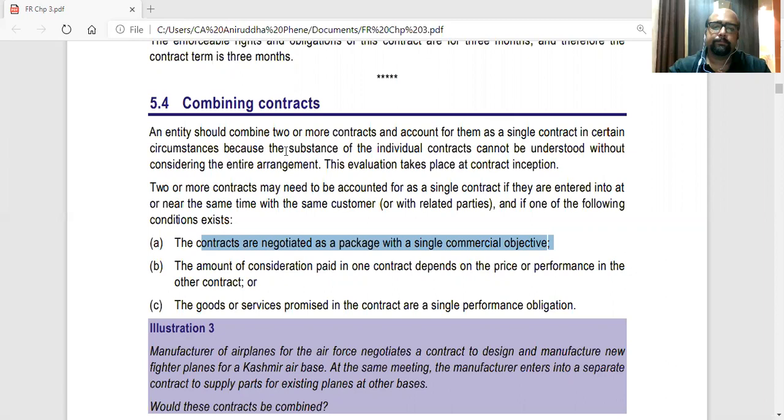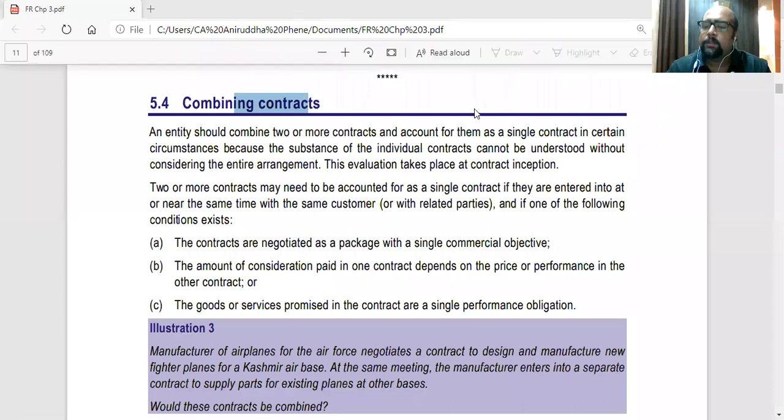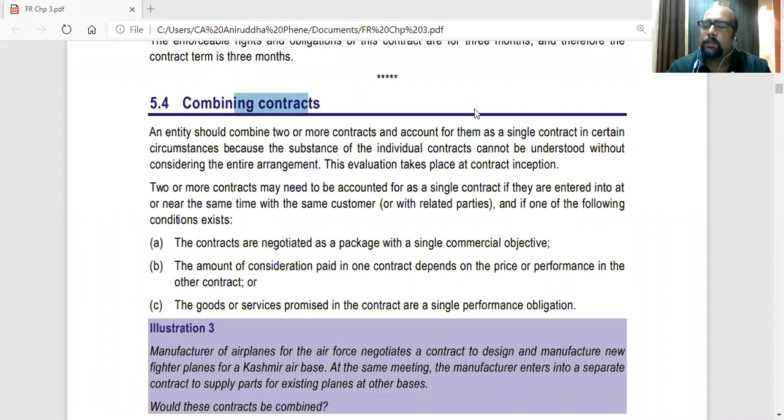Okay. I'll read again. Combining contracts. Basically, an entity should combine two or more contracts and account for them as a single contract in certain circumstances, because the substance of an individual contract, meaning if we go to study an individual contract, it cannot be understood unless you see the other contract.